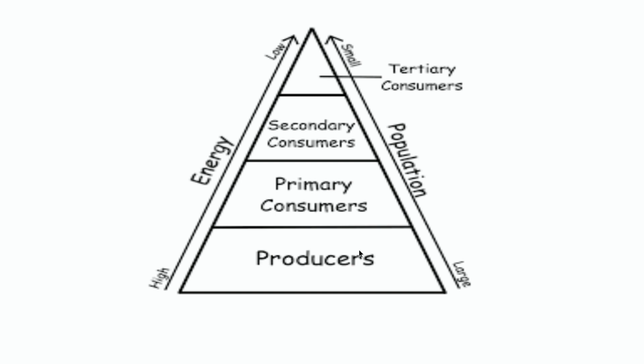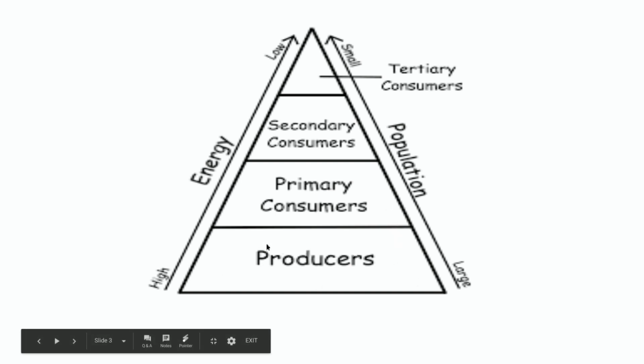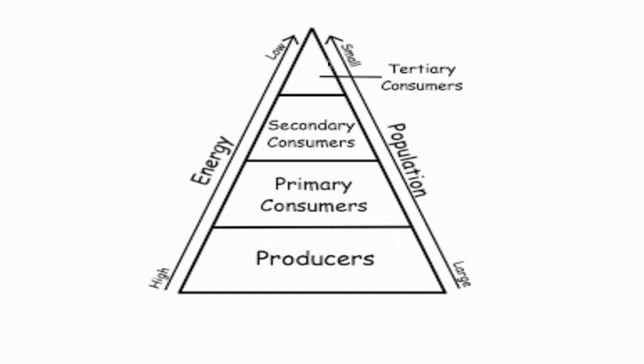So you want to make sure that the primary consumers have enough energy to obtain. So you want more producers than primary consumers. If you have more primary consumers, then somebody is going to end up competing with somebody else and somebody is going to lose, which means death will occur. So we want an environment to have the majority of its organisms to be producers all the way up. And the energy pyramid shows that as well.